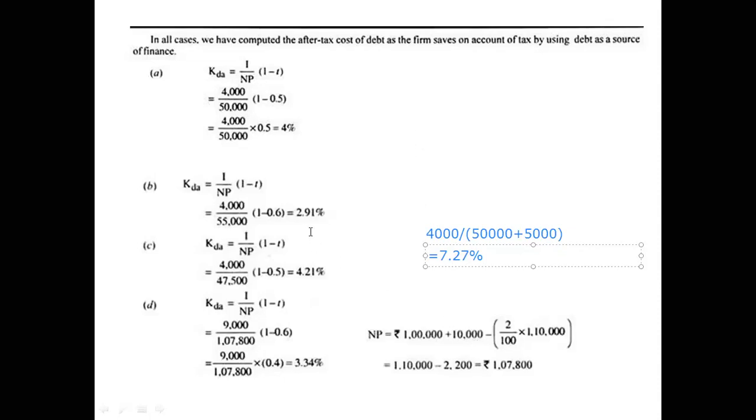Now you can calculate cost of debt after tax. The cost of debt after tax calculation is shown here, the same thing as mentioned here: 4,000 divided by 55,000 into 1 minus t.